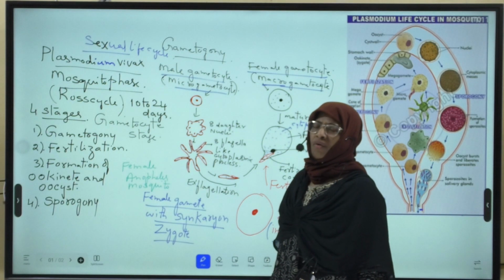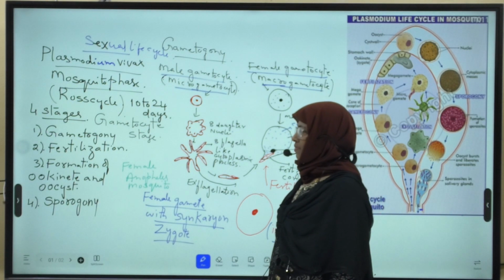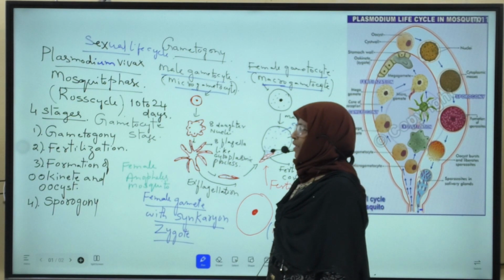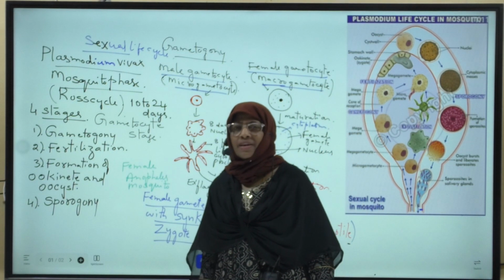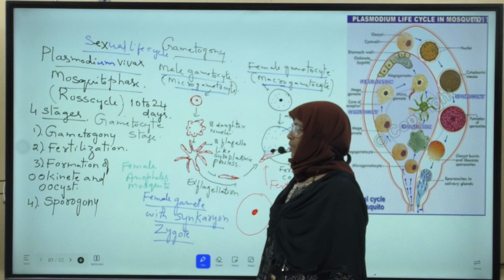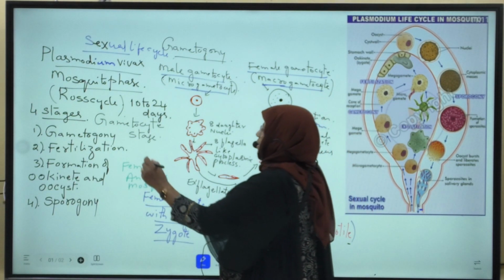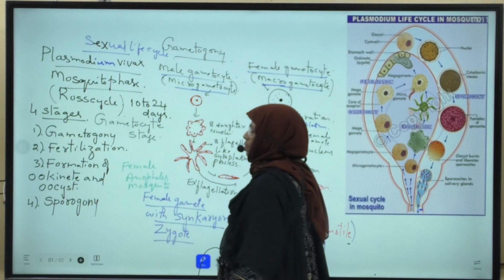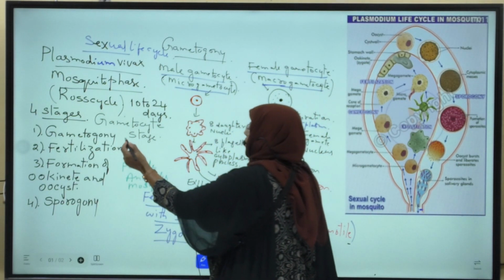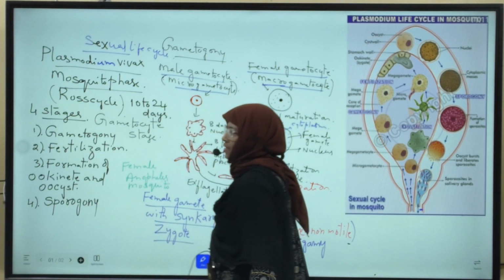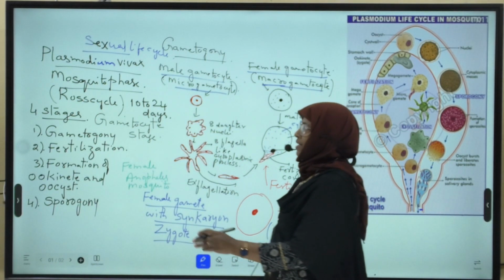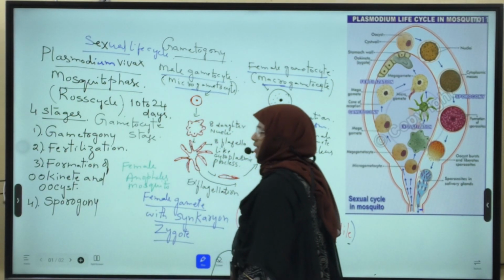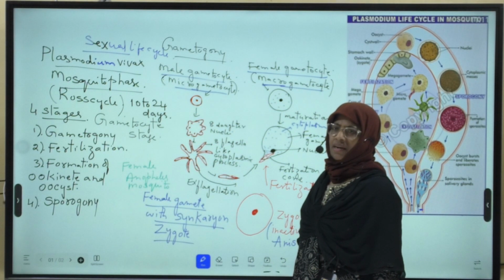The female Anopheles mosquito is a sanguivorous insect, which means it is a blood-sucking insect. The life cycle of Plasmodium vivax in mosquito was described by Ronald Ross. Hence, this mosquito phase is also known as Ross cycle.